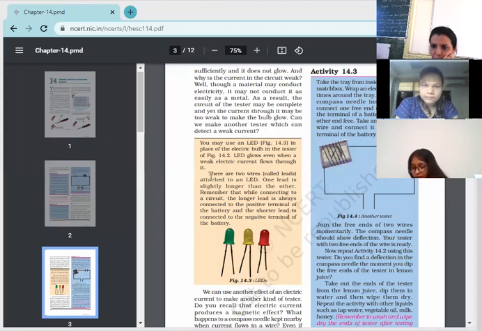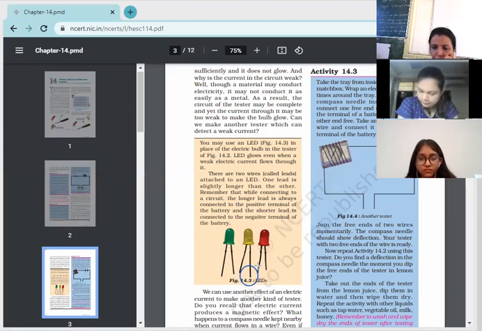Ma'am, can I read? There is a network issue. Okay, start with the second paragraph. There are two wires called leads attached to an LED. One lead is slightly longer than the other. Remember that while connecting to a circuit, the longer lead is connected to the positive terminal of the battery and the shorter lead is connected to the negative terminal of the battery.